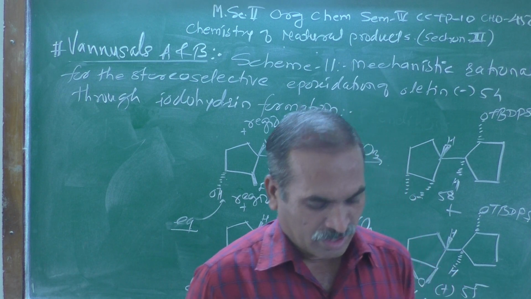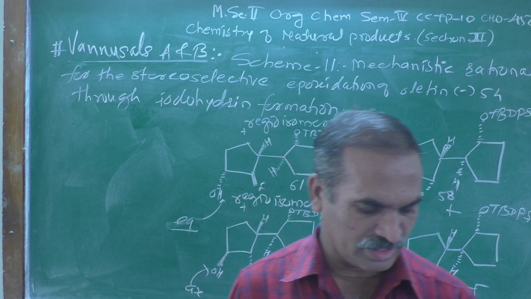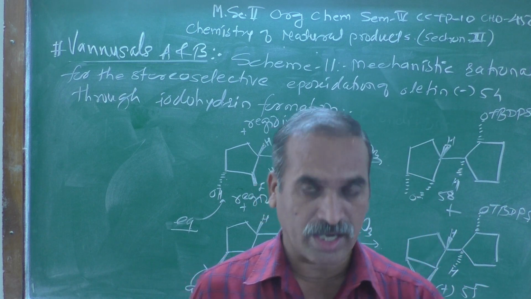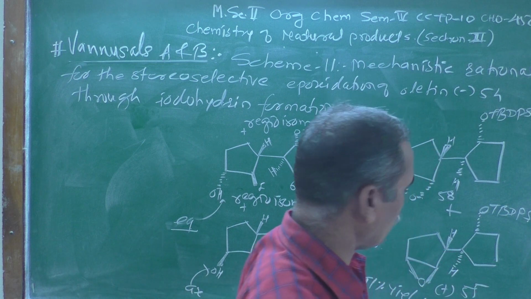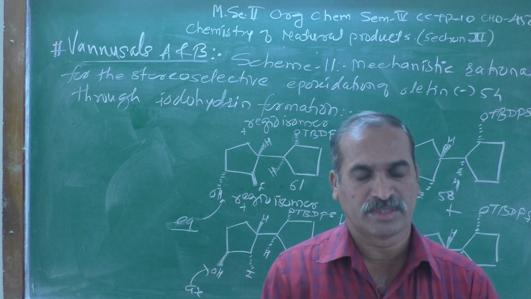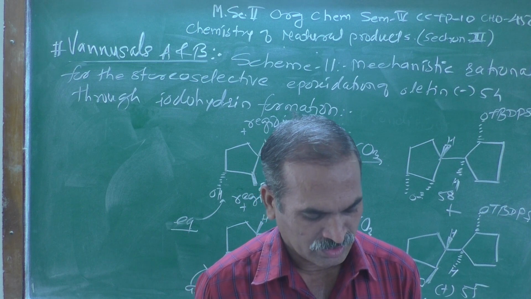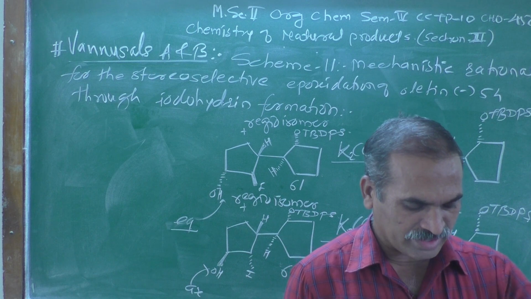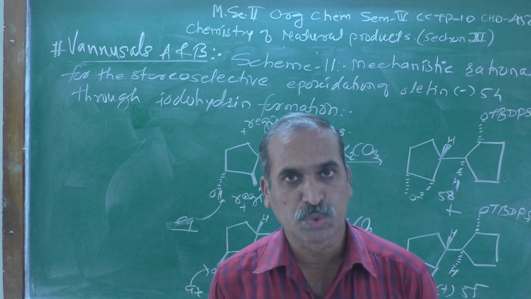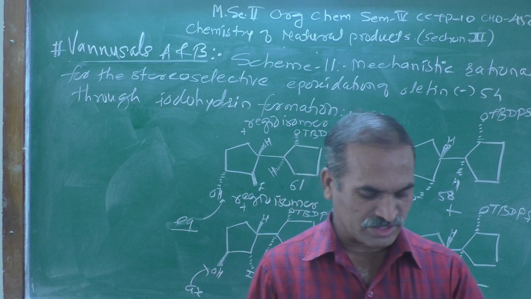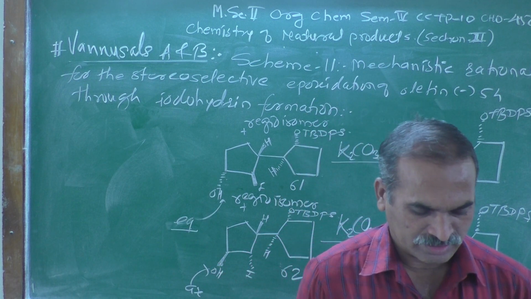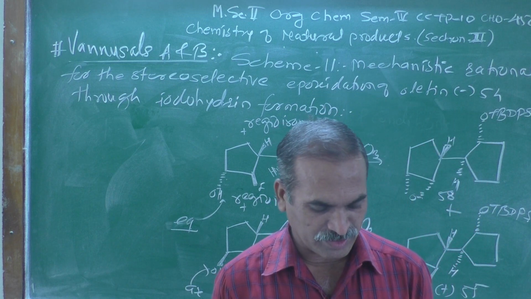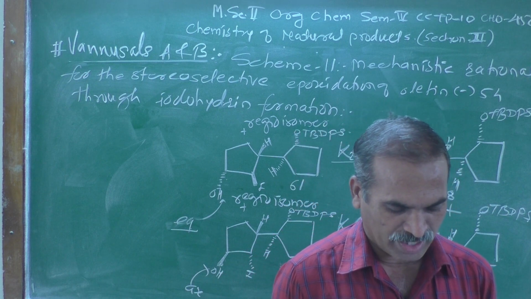So, this is the general scheme which I have represented over here. Let us see some description about this. To circumvent this rather disappointing outcome, a two-step procedure was developed for the preparation of the desired beta epoxide plus 55 from minus 54.